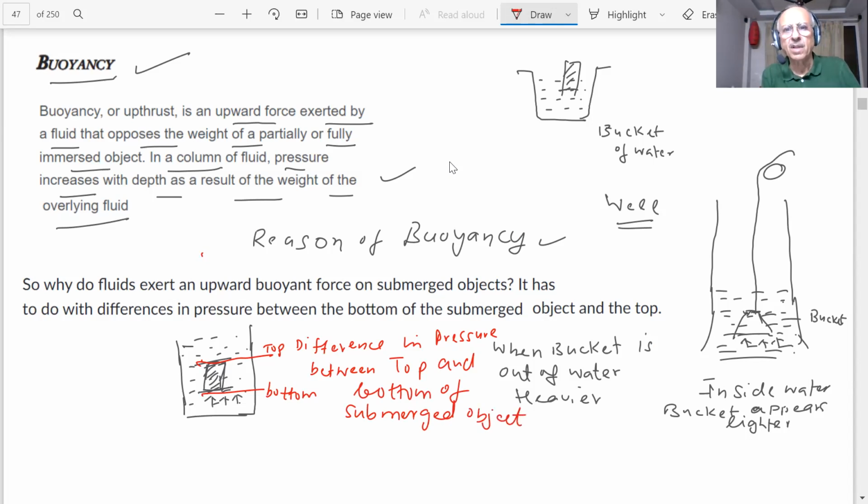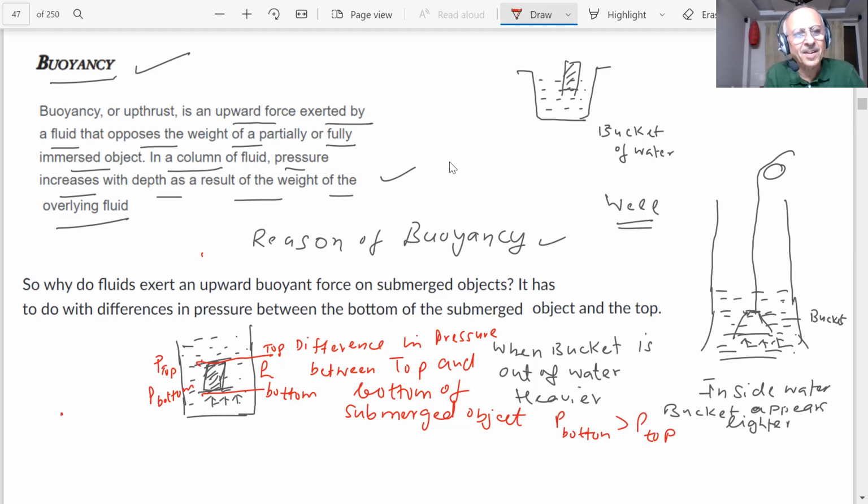This is the pressure at the top and this is the pressure at the bottom. Which is more? The pressure at the bottom is more than the pressure at the top, and that depends on the height.